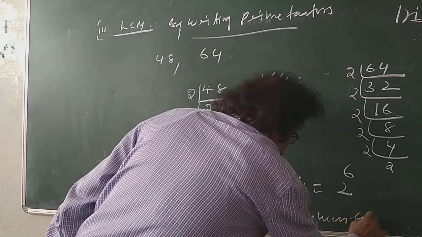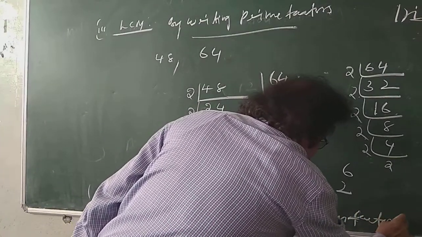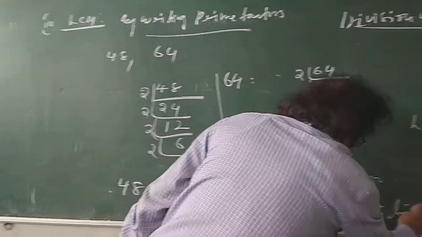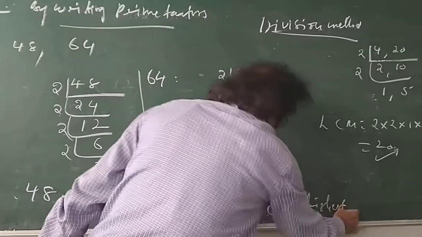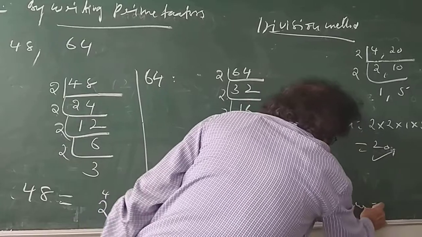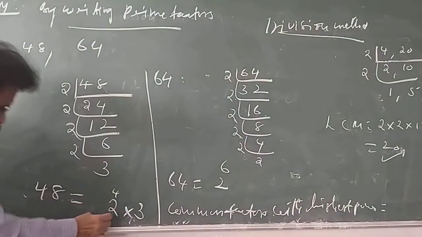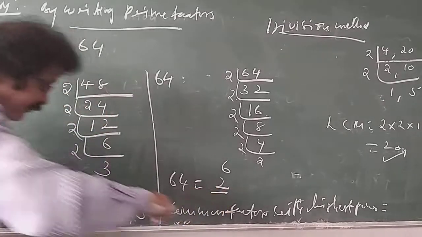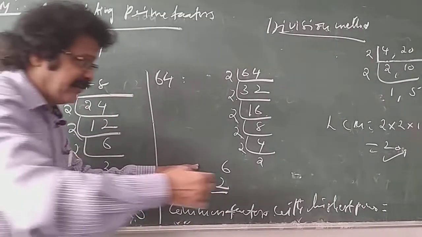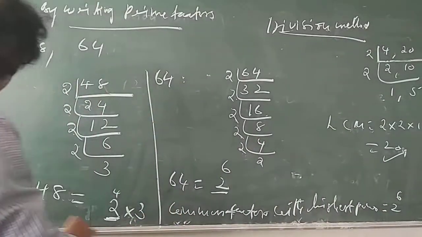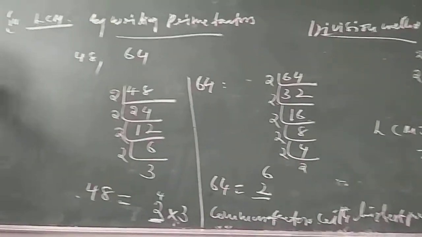In this you pick up the common factors with the highest power. The common factor is 2, here and here. Which is the highest power? 2 power 6. That you take.